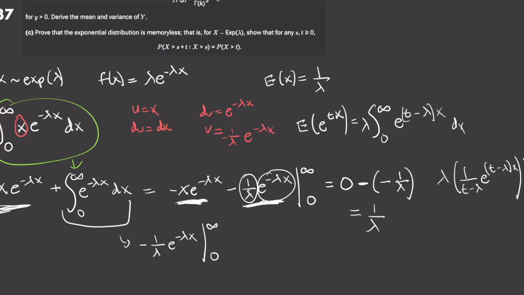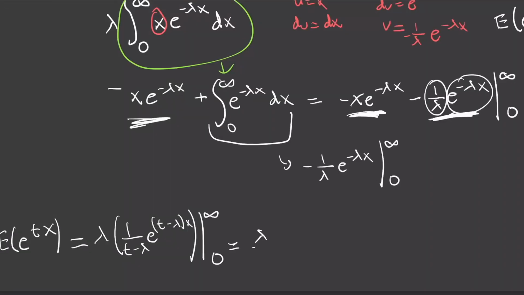Let me make some more room. Okay, so let's keep going right here. Let's pull out our constants and let's evaluate our first term at infinity. So how do we do that? Let's just take the limit as x goes to infinity of e to the power of (t minus lambda) times x. So now we need to subtract off this evaluated at 0. When we evaluate this at 0, it's obviously going to be 1. We already pulled our constant out, so we're just going to have a minus 1 here.